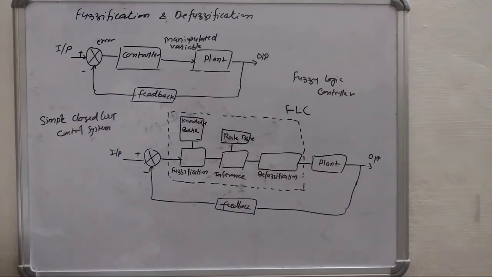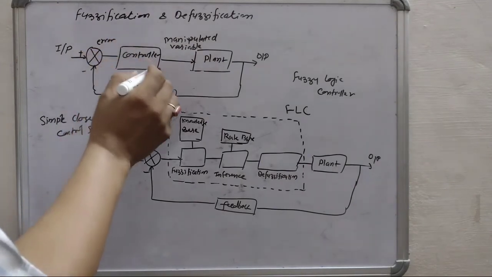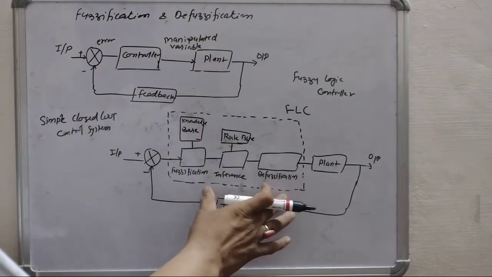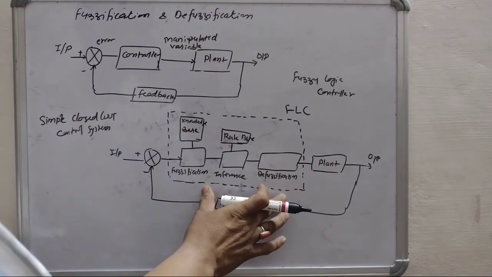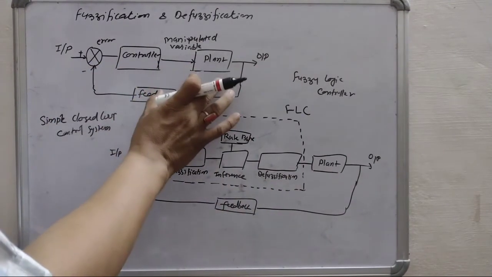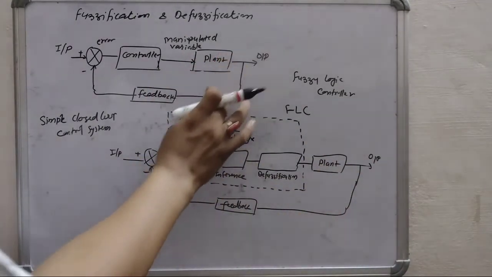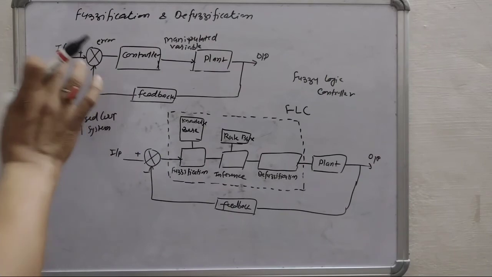Now we can see there is also a controller in the traditional control system. Here is also a controller. The rest of the elements are the same. The plant is there, the feedback path is there, and the input section.